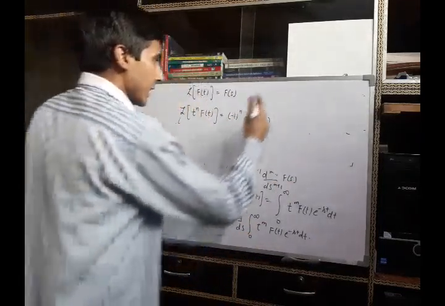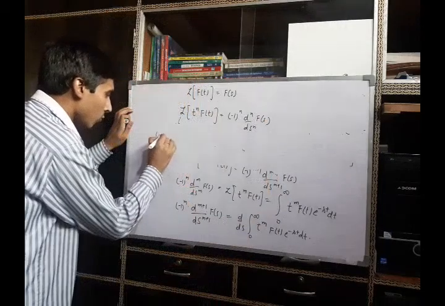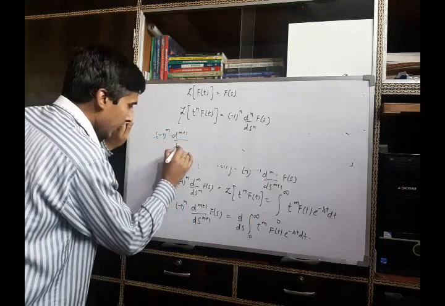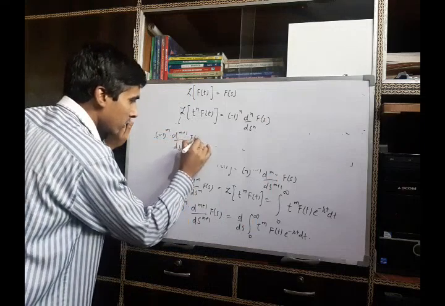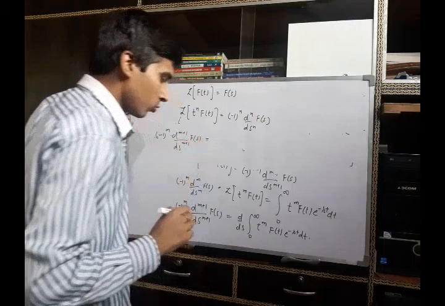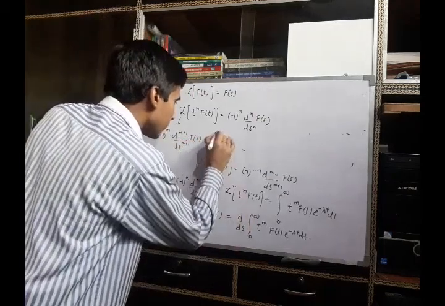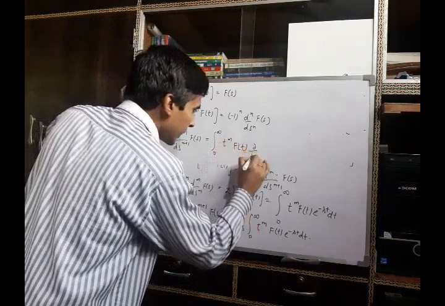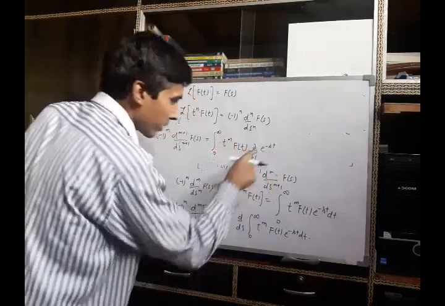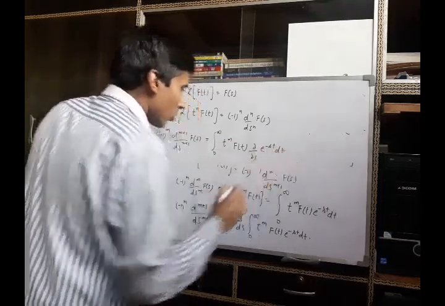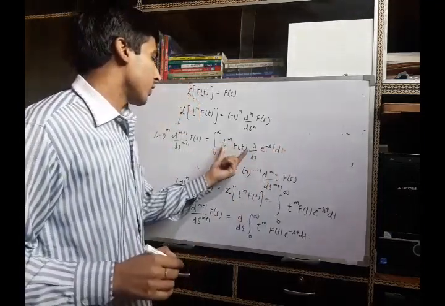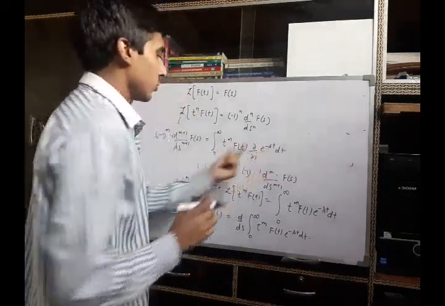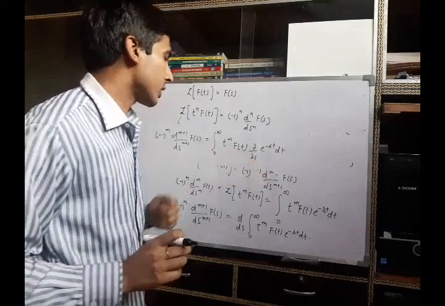So it can be rewritten as (-1)^m d^(m+1)/ds^(m+1) F(s), which is equal to the integral from 0 to infinity of t^m f(t) and the partial derivative of e^(-st) with respect to s, because t^m f(t) is a function which depends upon t, so we can take it outside this partial derivative, because the partial derivative is with respect to s.